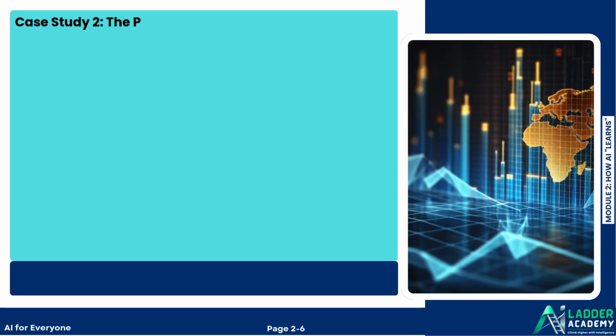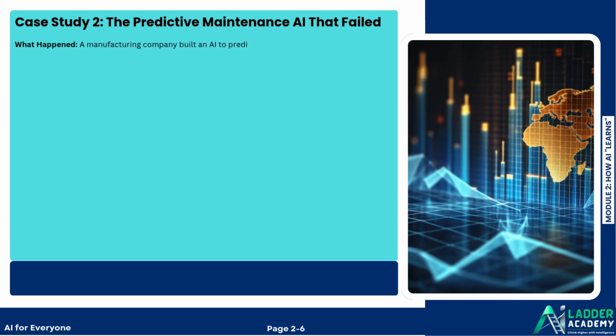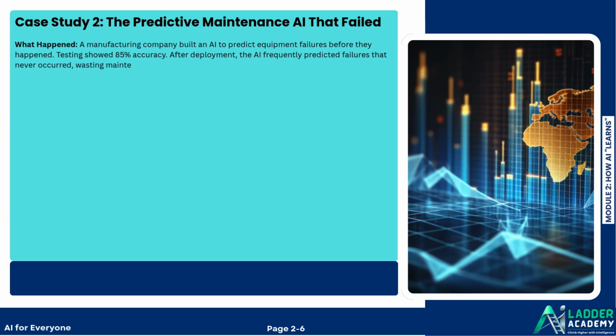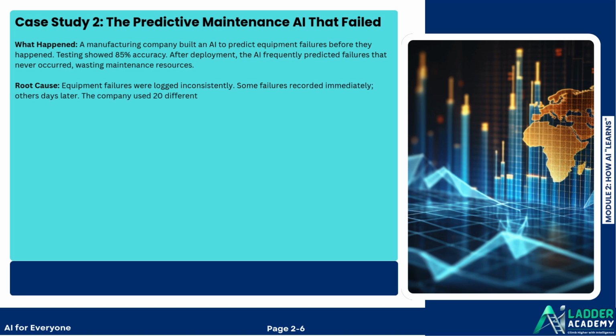Case Study 2, the predictive maintenance AI that failed. What happened? A manufacturing company built an AI to predict equipment failures before they happened. Testing showed 85% accuracy. After deployment, the AI frequently predicted failures that never occurred, wasting maintenance resources. Root cause: equipment failures were logged inconsistently. Some failures were recorded immediately, others days later. The company used 20 different phrases to describe failures. Training data was a mess.